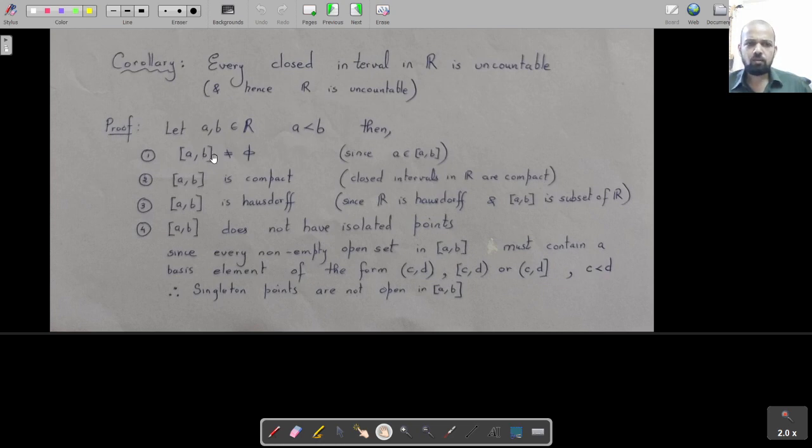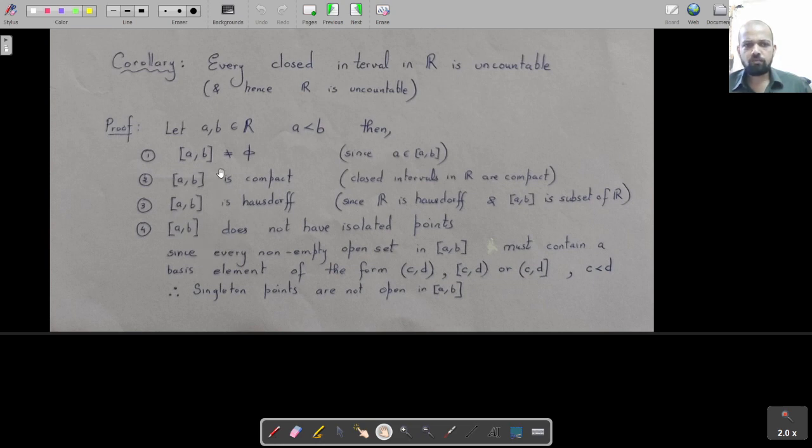That's pretty straightforward, because the closed interval is non-empty, and the closed interval is compact. We know closed and bounded in R is compact. We've proved that in an ordered set, in the ordered topology with the least upper bound property, all closed intervals are compact. This is Hausdorff, because any subspace of a Hausdorff space is going to be Hausdorff. R is Hausdorff, it's a metric space, and all metric spaces are Hausdorff. So AB is going to be Hausdorff. There are various ways of seeing why the interval in R is going to be Hausdorff.